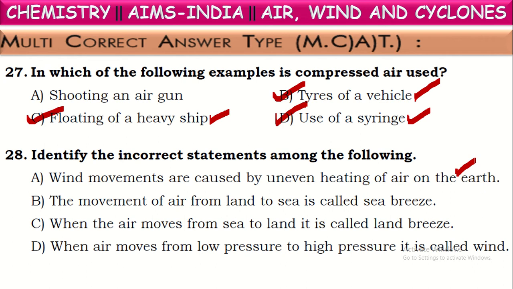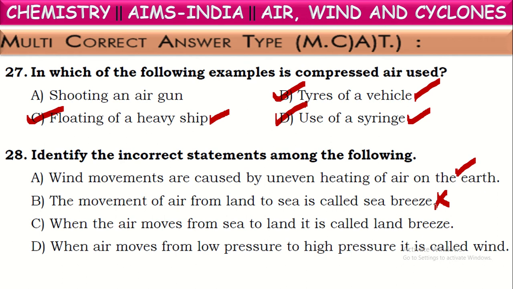Next one, the movement of air from land to sea is called sea breeze. Is it true? No. The movement of air from land to sea at night time is called land breeze. What happens during night time? Land cools faster, but water will still be warmer.